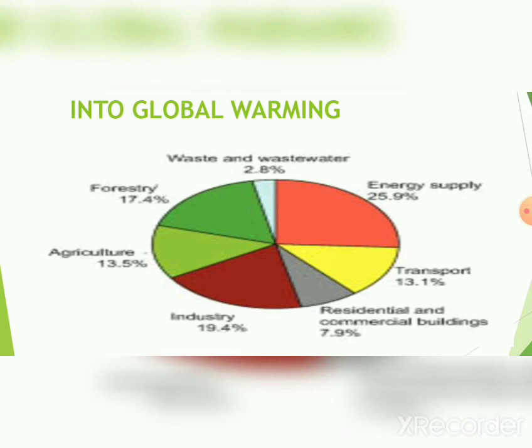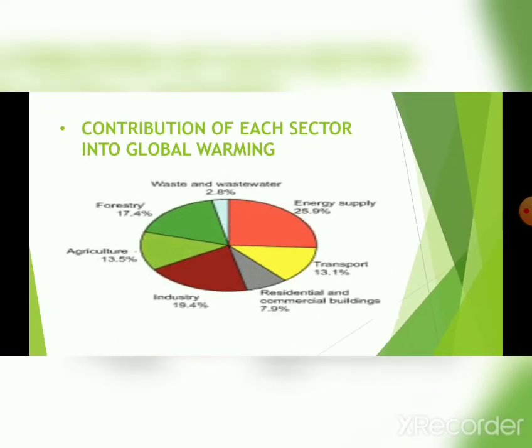All these are included in the formation of global warming. And among these, the most important sector which produces global warming is energy supply, which contributes a proportion of 25.9% to increasing global warming. We must consider these issues. So what may be the solution for this energy sector? As we have told, you must rely on renewable sources of energy, non-conventional sources of energy, for fulfilling our energy needs.